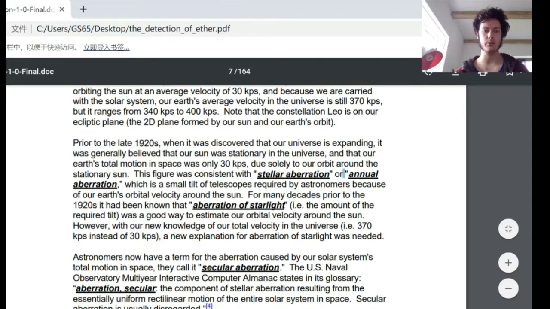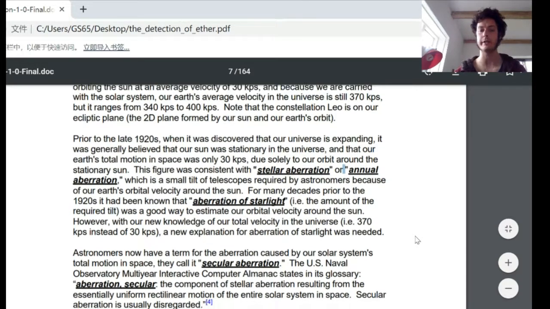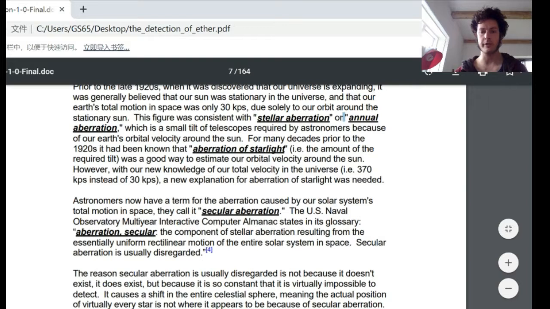For many decades prior to the 1920s, it has been known that aberration of starlight, that is the amount of the required tilt, was a good way to estimate our orbital velocity around the sun. However, with our new knowledge of our total velocity in the universe, that is 370 kilometers per second compared to 30 kilometers per second, the old explanation of aberration of starlight wasn't needed. Astronomers now have a term for the aberration caused by our solar system's total motion in space. They call it secular aberration.